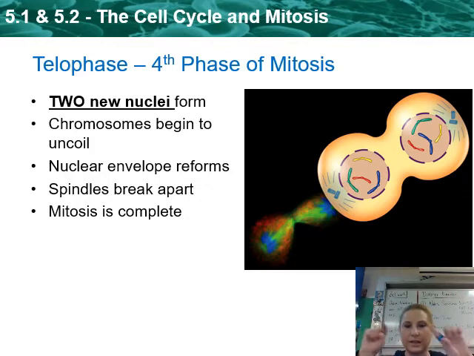We start to see the nuclear envelope, what surrounds the nucleus, forming around those chromosomes. The chromosomes begin to uncoil, turning back into their chromatin form, which looks like a big pile of string. The spindles start to break apart and shrink down. And finally, mitosis is complete. If you can remember telophase, in telophase we have two nuclei, a nucleus on this side and a nucleus on this side.